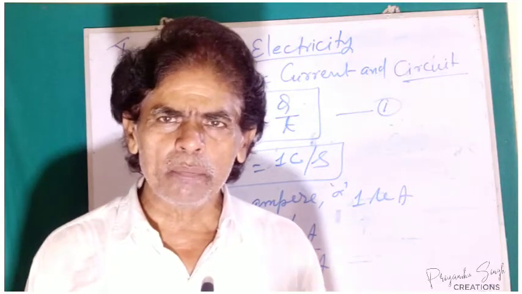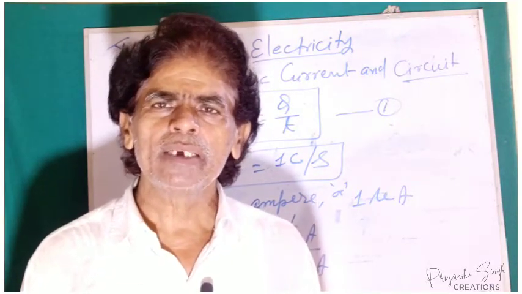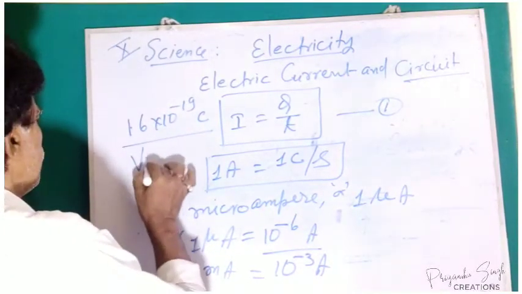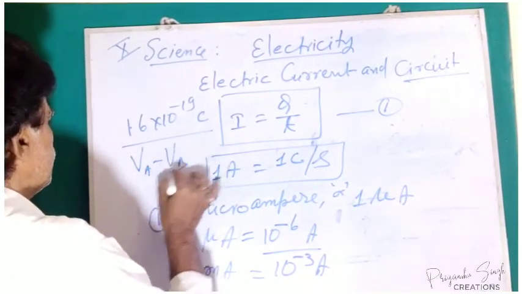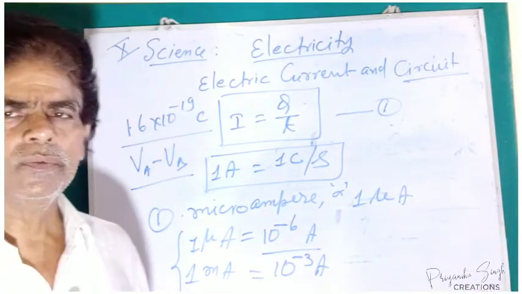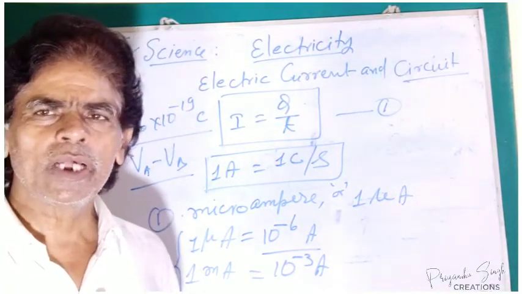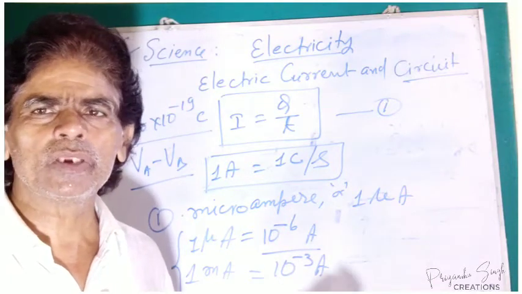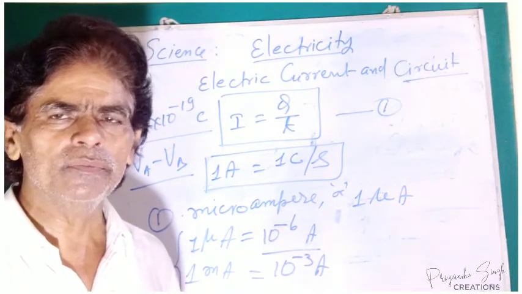Then the potential difference between point A and B will be VA minus VB, where VA is the potential at point A and VB is the electric potential at point B.